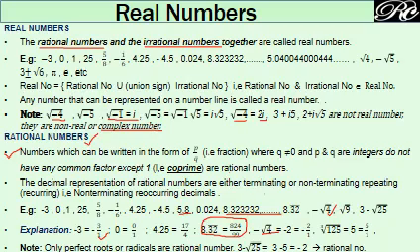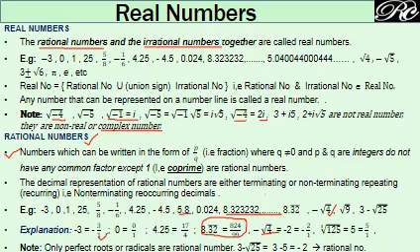Therefore, the square root of minus 4 will be the root of minus 1 into the root of 4. Now 2 can be taken out and the root of minus 1 can be written as i. So it can be written as 2i. So keep in mind, the square root of minus 4 is not 2 but it is 2i. i denotes an imaginary or complex number. Such numbers which are not real are called complex numbers. It is beyond the scope of this class.